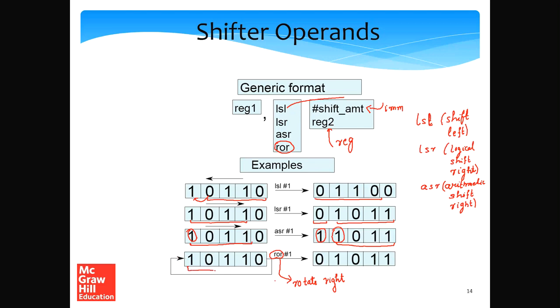So let's consider 1011. If you rotate it right, the first thing that we do is we shift it to the right by one position. So 1011 over here gets reflected over here.